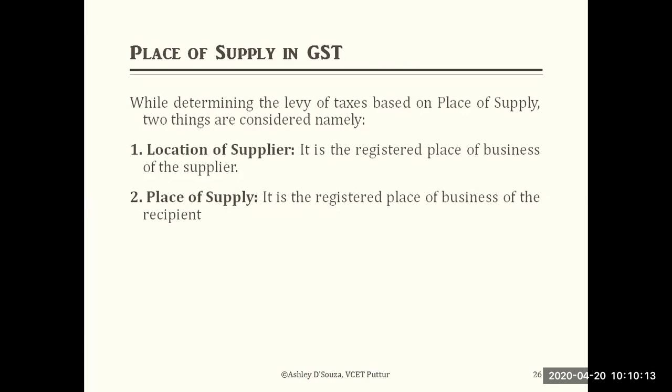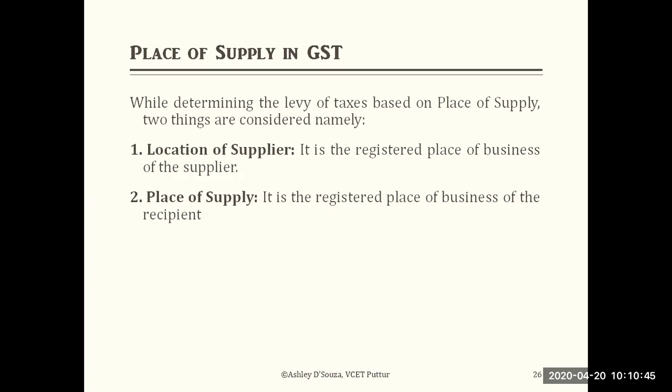So while determining the taxes, it is determined based on the place of supply, and here you have to consider two things. One is the location of the supplier and the other is the place of supply, because please remember we are finding out the location of the supplier and the place where the supply is done. Both are the main two things we have to consider. First, look at the location of the supplier.